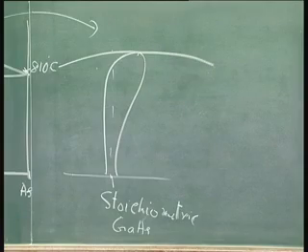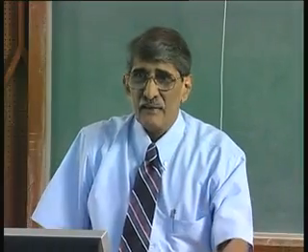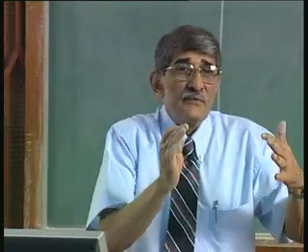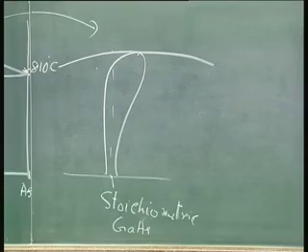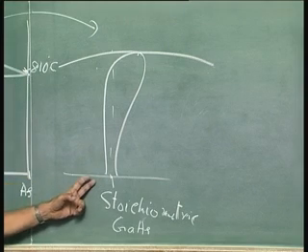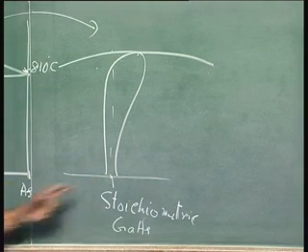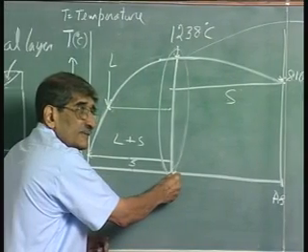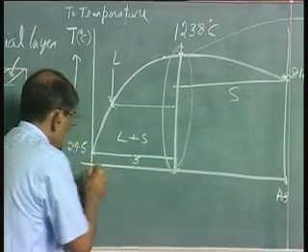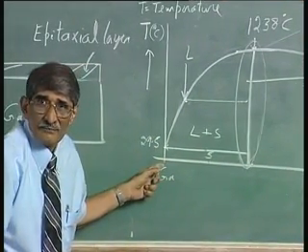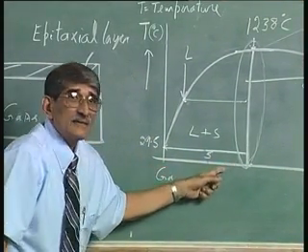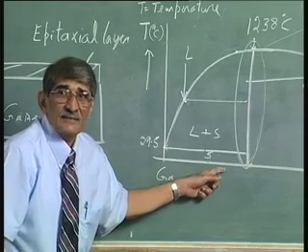Stoichiometric gallium arsenide means 50% gallium, 50% arsenic. That is how the stoichiometric is. If you come away from that, if I come down from this side, what happens? This is 50% gallium, 50% arsenic. At the end, 0 arsenic, full gallium. If I come here, it is gallium rich, arsenic deficient.